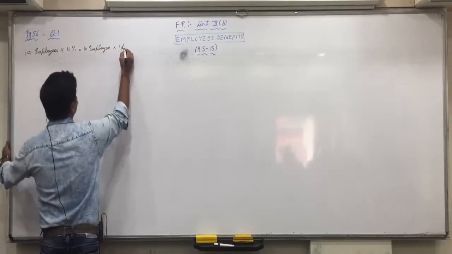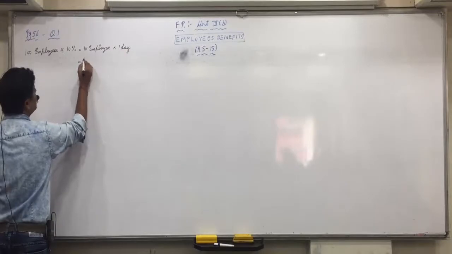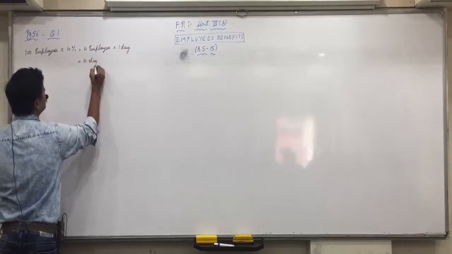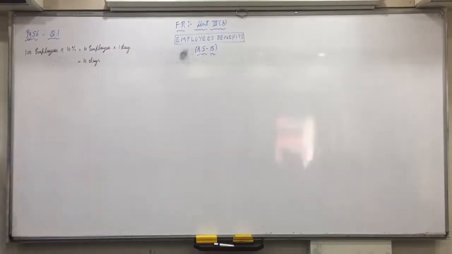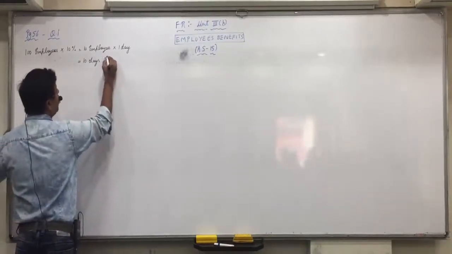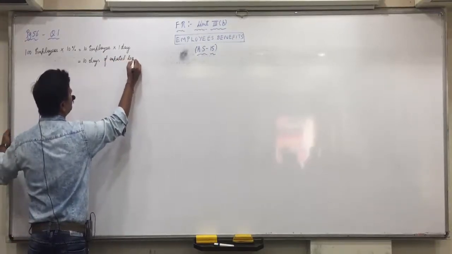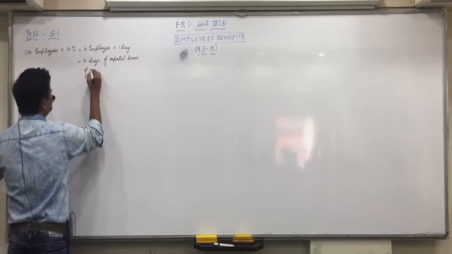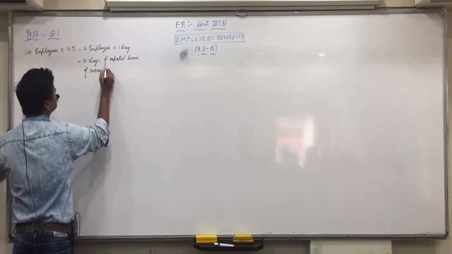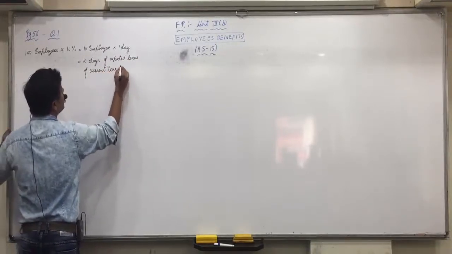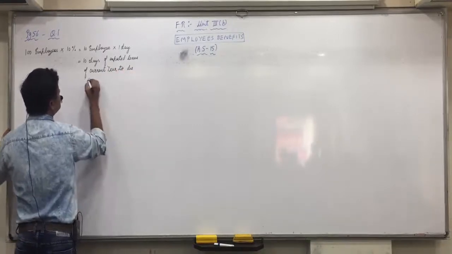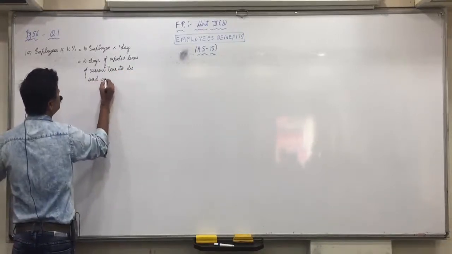into 1 day is equal to 10 days. Okay, this is 10 days of expected leave of current year to be used in next year.